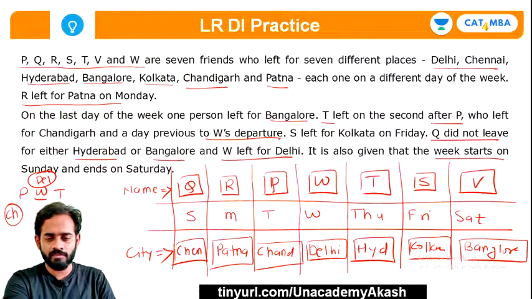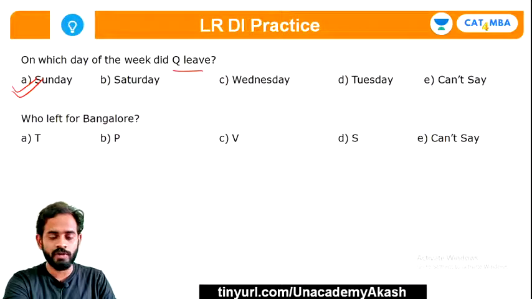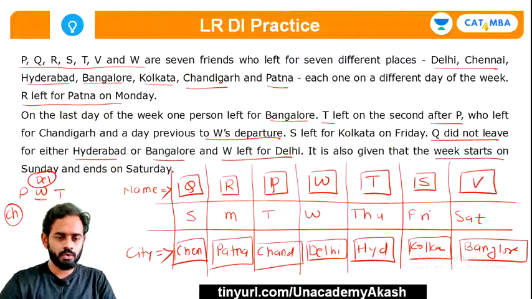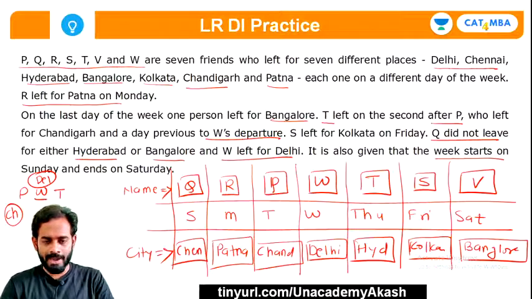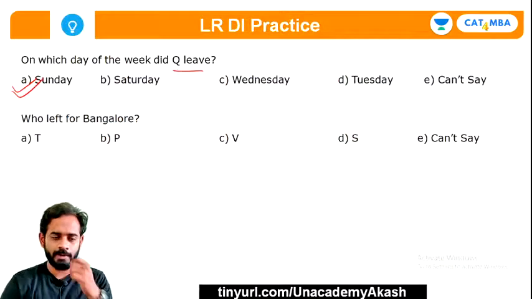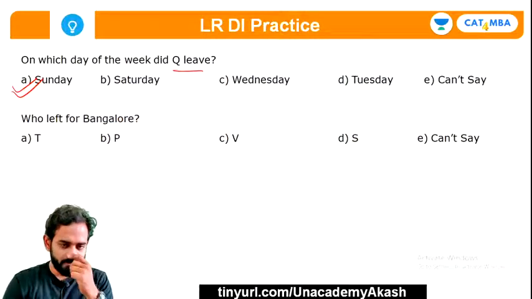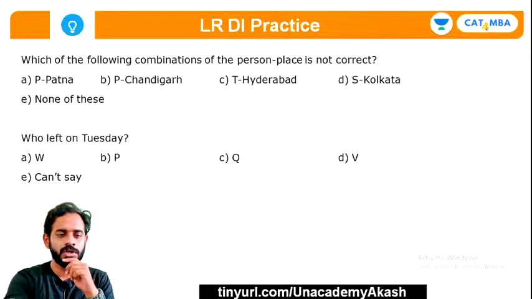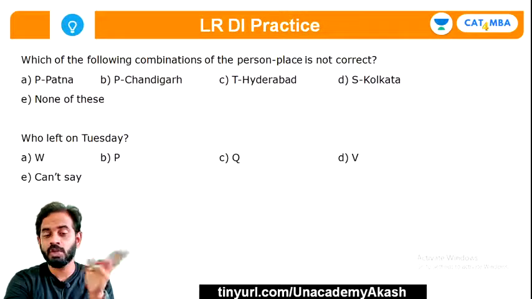And what is given next? Sorry, what is the next question? Who left for Bangalore? Bangalore is a place. Yeah, W left for Bangalore. It is clearly mentioned. So option C will be the right answer. Very good. Okay. Next question is which of the following combinations of the person place is not correct?